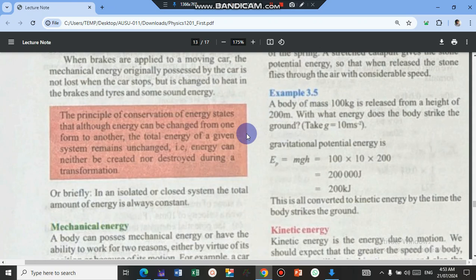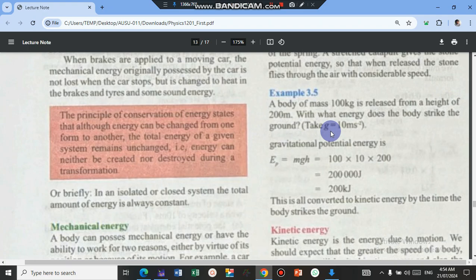Here is where we stopped, and example 3.5. We're going to start with example 3.5. A body of mass 100 kilogram is released from a height of 200 meters. With what energy does the body strike the ground? The body has this mass, and then it falls from a height of this.